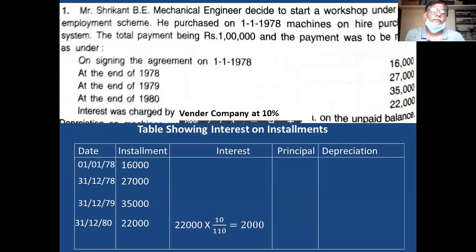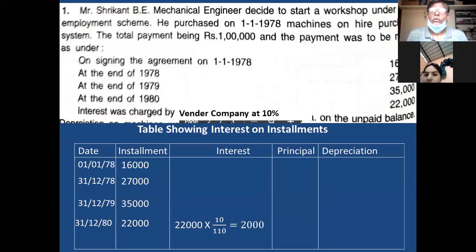Anyone tell me? 20,000. Very good. So I'll write in the principal column 20,000. Am I right? 22,000 minus 2,000 is equal to 20,000. Clear?